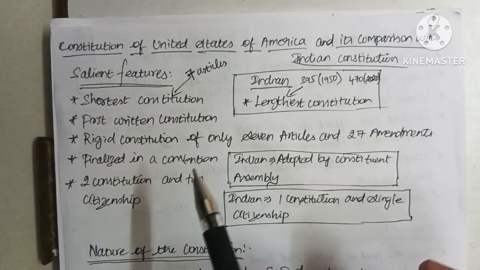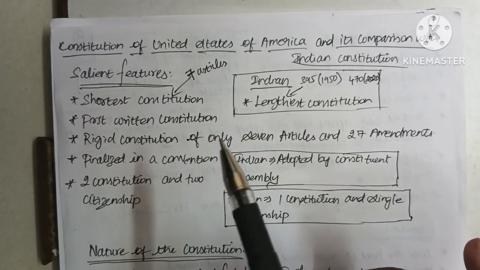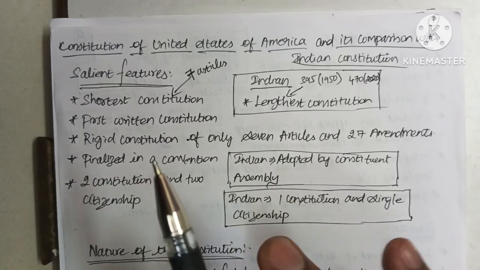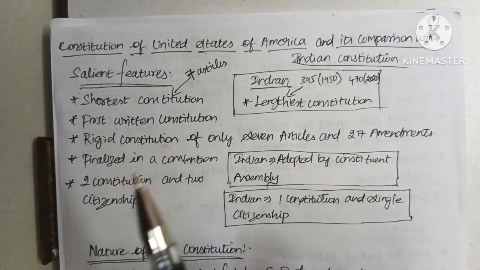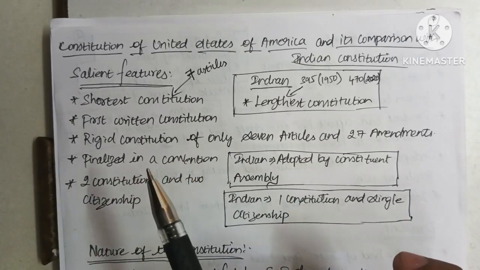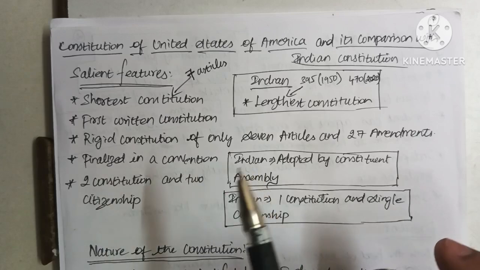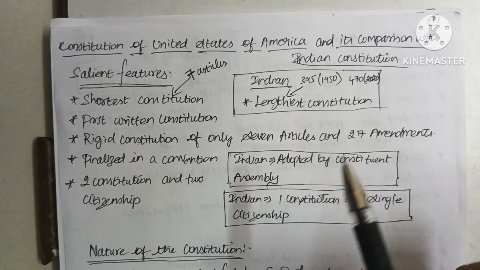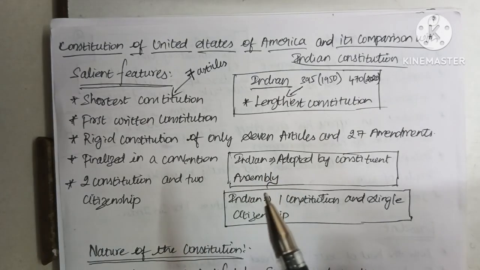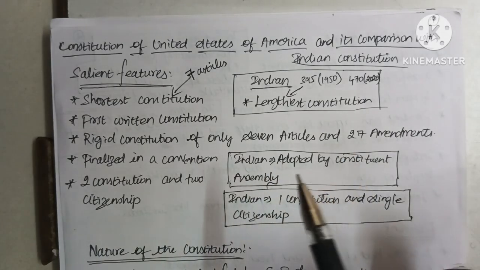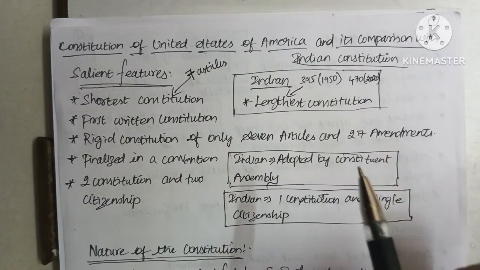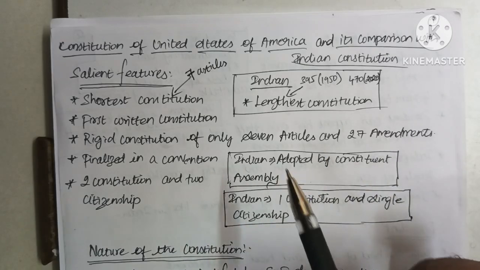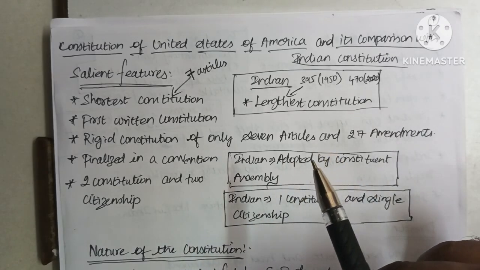It was finalized in a convention. The US constitution was prepared by a group of states of the United States of America, which means that the states assembled together in a convention and prepared the constitution for the entire country. But the Indian constitution was adopted by the Constituent Assembly. The Indian constitution was prepared by a separate assembly, known as the constituent assembly, and it was later adopted.